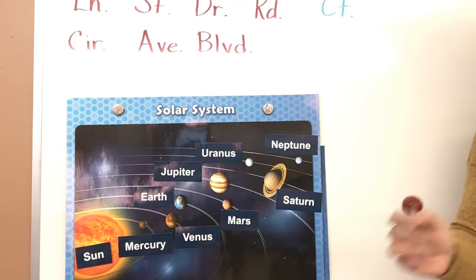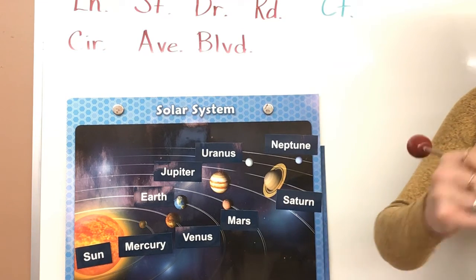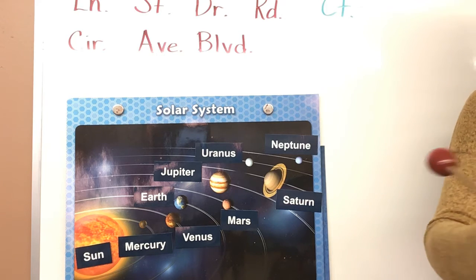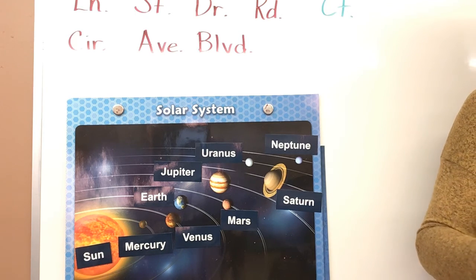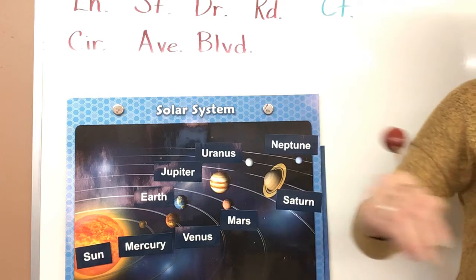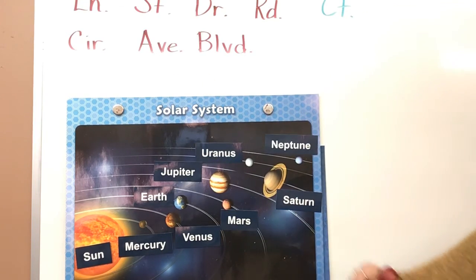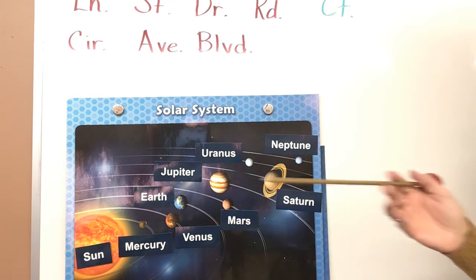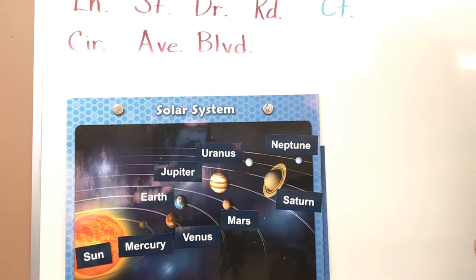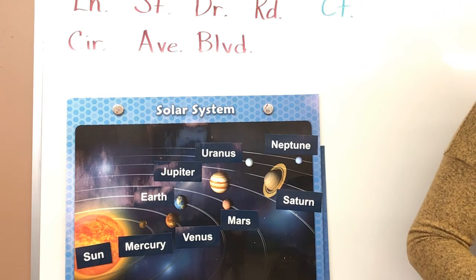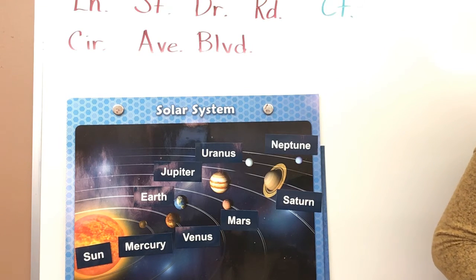But what we're going to do is we're going to have a short jump rope and a really long jump rope, and I'm going to hold one end, and we're going to see which one orbits faster. The one that's closer to me or the one that's further away from me. What do you guys think? We already have talked about this a little bit. Closer. So these planets that are closer to the sun, do they take longer or shorter to go around the sun? Shorter. Very good. And the ones that are further away take, everybody? Longer. Very good.